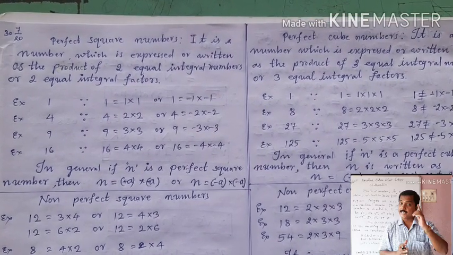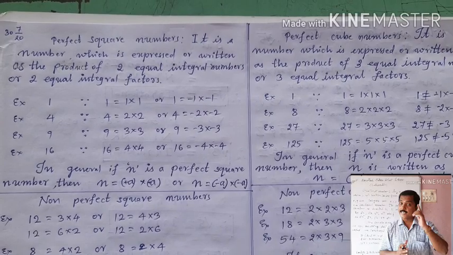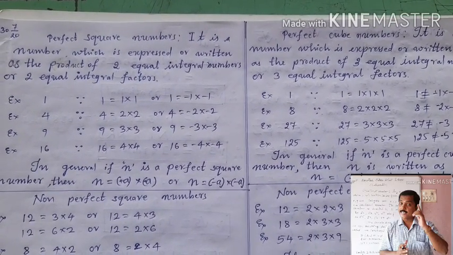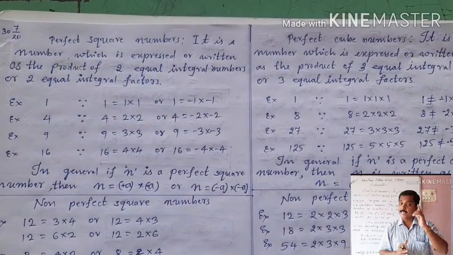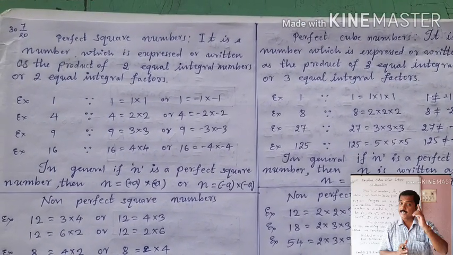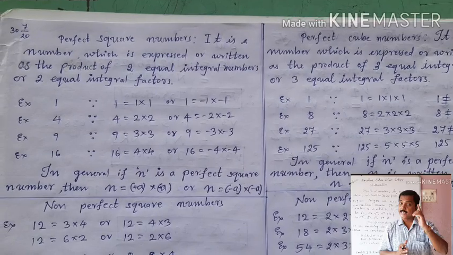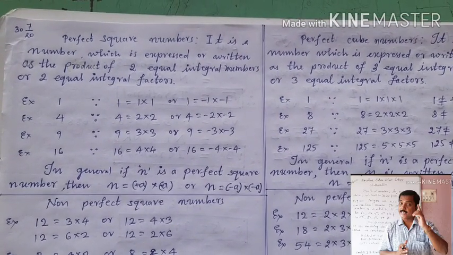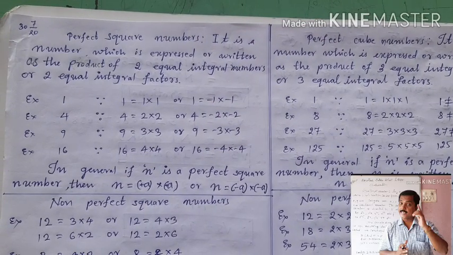Only selected numbers are taken as perfect square numbers and perfect cube numbers. But first, let us study the perfect square numbers, and then we will study perfect cube numbers.